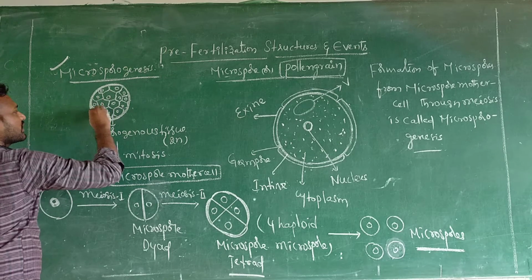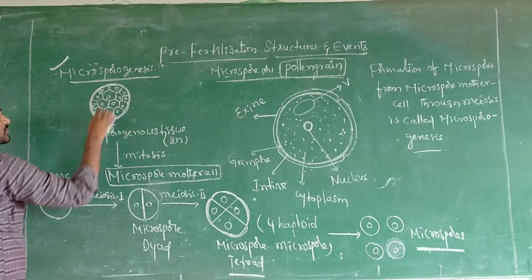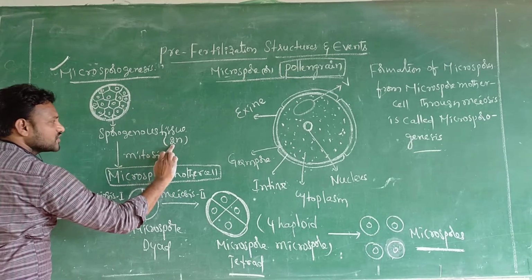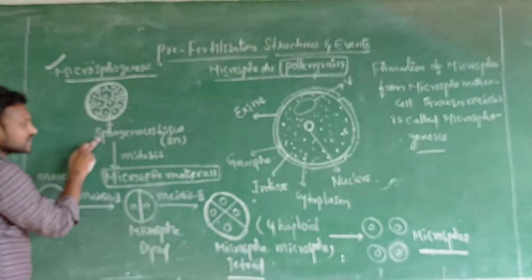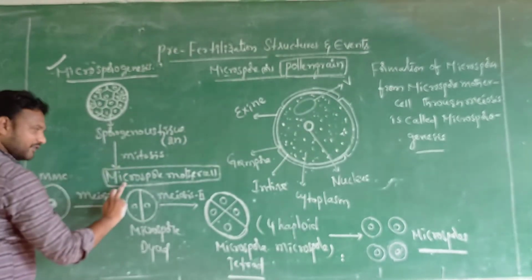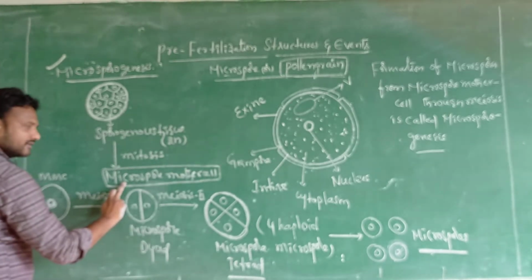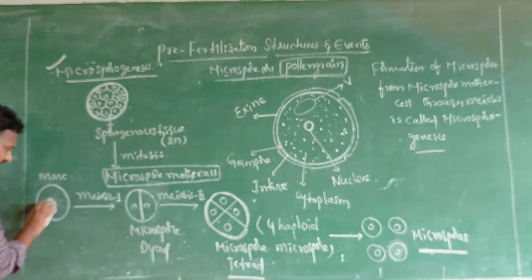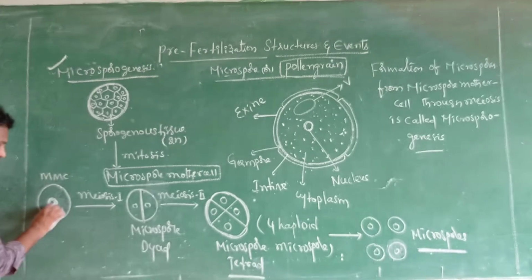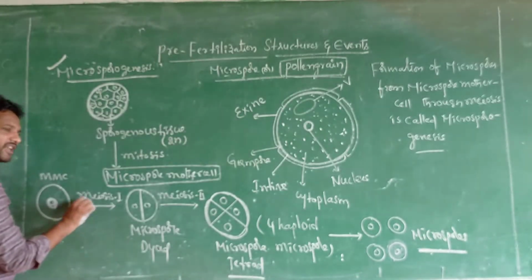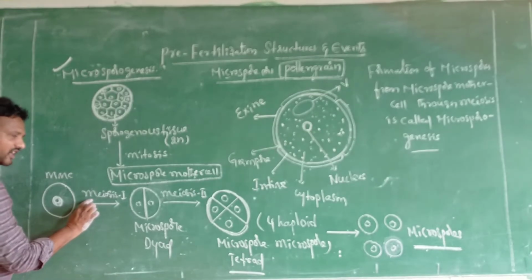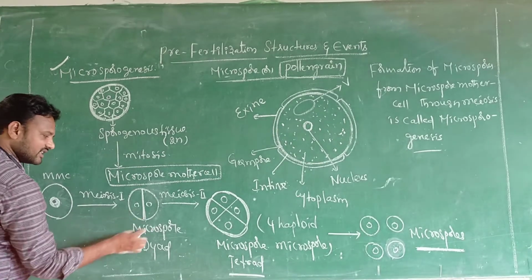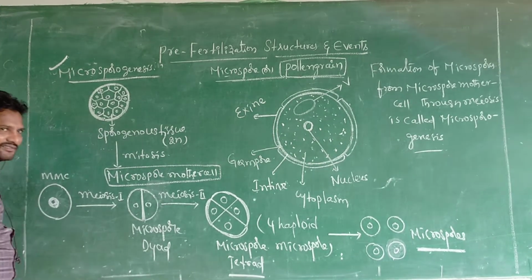This is the microsporangium. Within a microsporangium, this is sporogenous tissue. The ploidy of the sporogenous tissue is 2N. This sporogenous tissue undergoes mitosis and forms microspore mother cells. This microspore mother cell contains a single nucleus. It undergoes meiosis 1, so two nuclei form and divide as 2 cells, that is the microspore dyad.